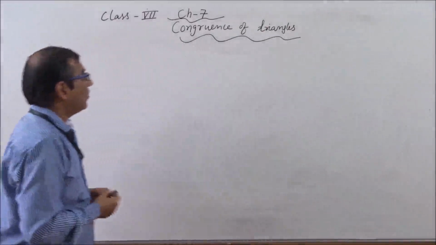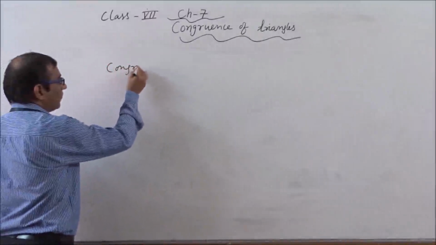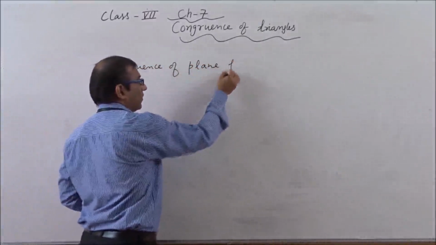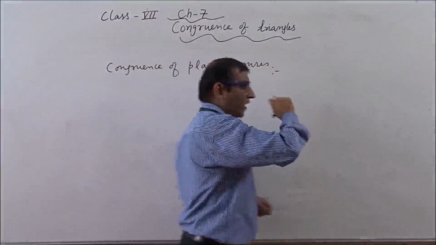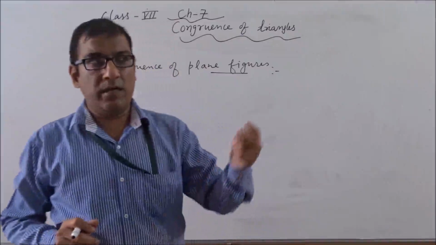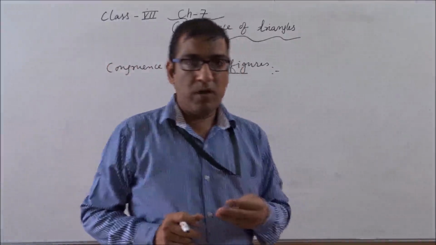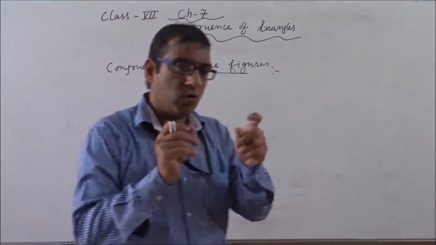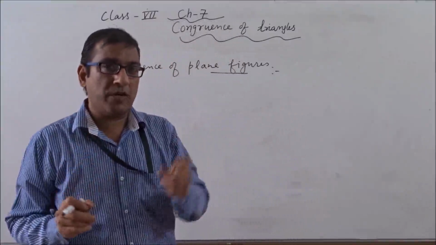So first we will continue with the concept of congruence of plane figures. Before starting this, I want to tell one more thing. In our surroundings there are so many things. For example, two keys of the same lock, or 500 rupee notes. If we take two notes of 500 rupees, the same denomination, they are also an example of congruent.